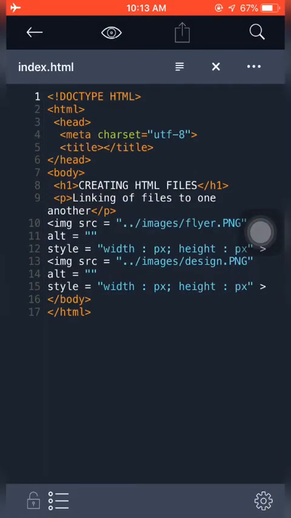Now, we've learned how to link images to our HTML file. You should know that we are inside the HTML file, in this case, index.html. This is where we are linking the image. We didn't link the image inside the image file, which is not possible.